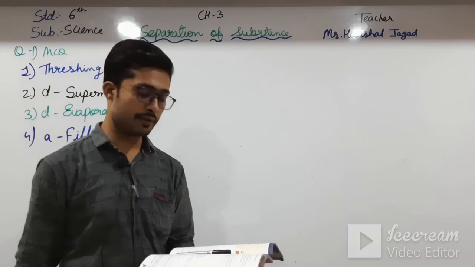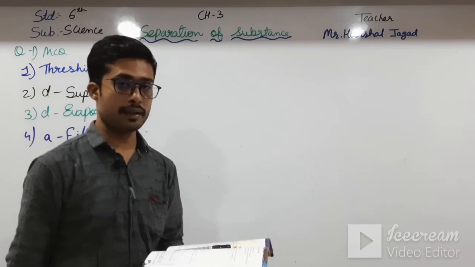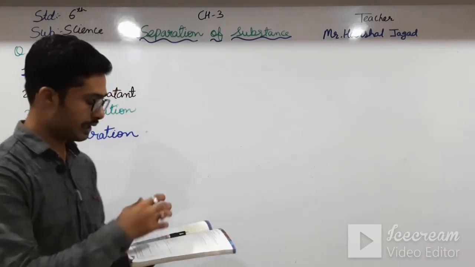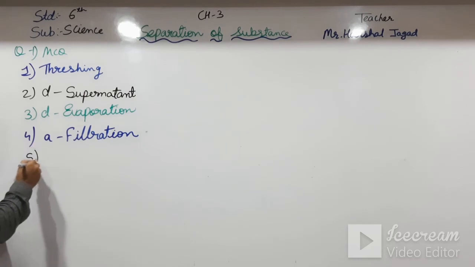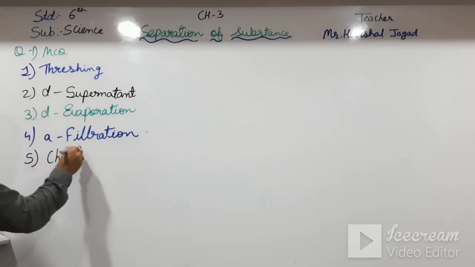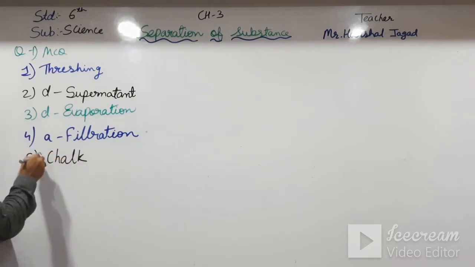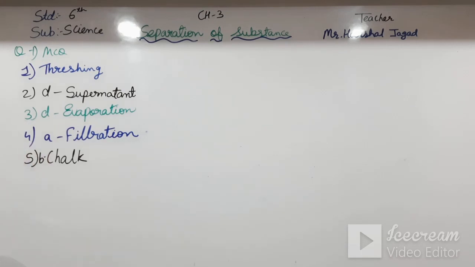Salt is soluble in water, sugar is soluble in water, baking soda is also soluble in water. So last remains, that is chalk. That is option B. Okay students, please write down the answers of MCQ.